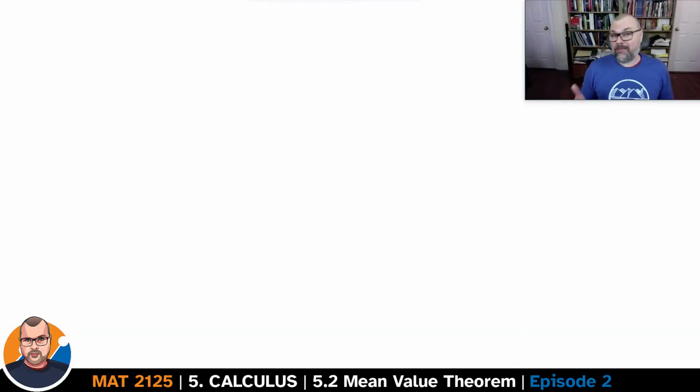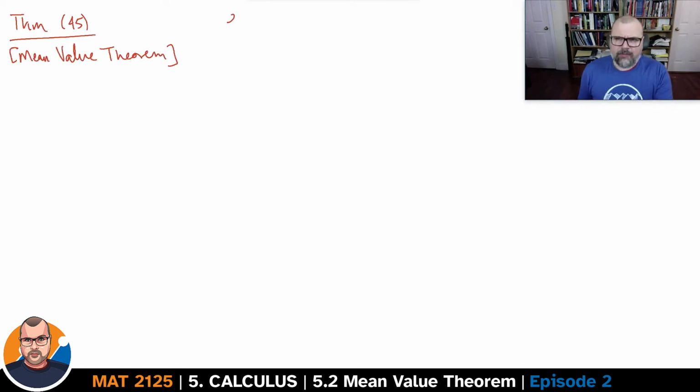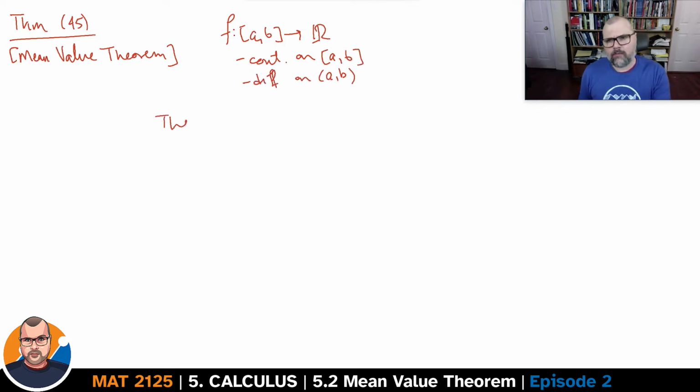It turns out that the mean value theorem is an easy consequence of Rolle's theorem, stated first. Assume you have a function f from the interval [a,b] into the reals. This function is continuous on the interval [a,b] and differentiable on the open interval (a,b). Then you can find the point c in the interior, the open interval (a,b), such that the value of the